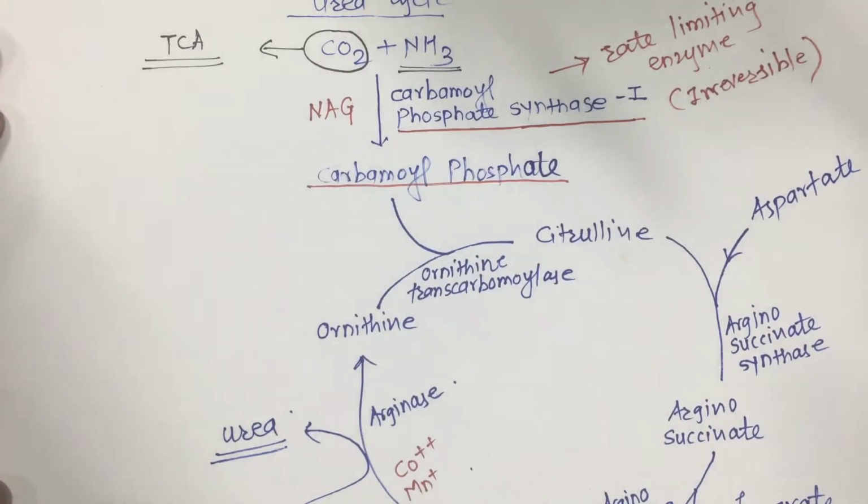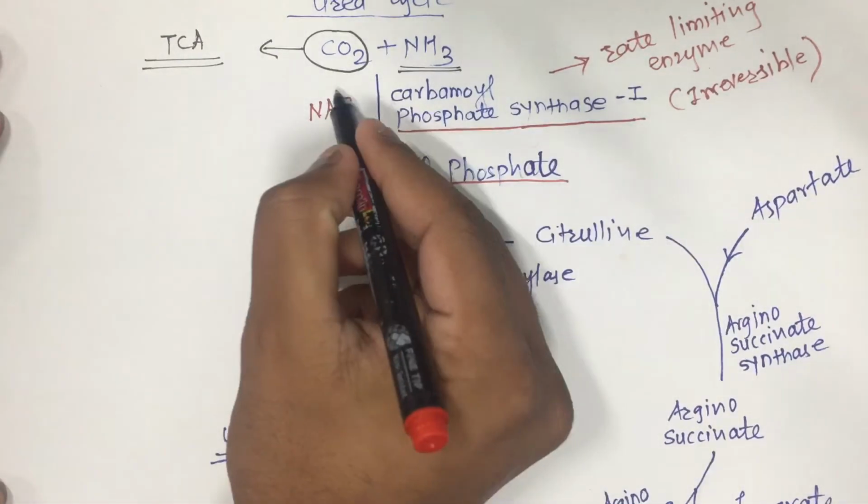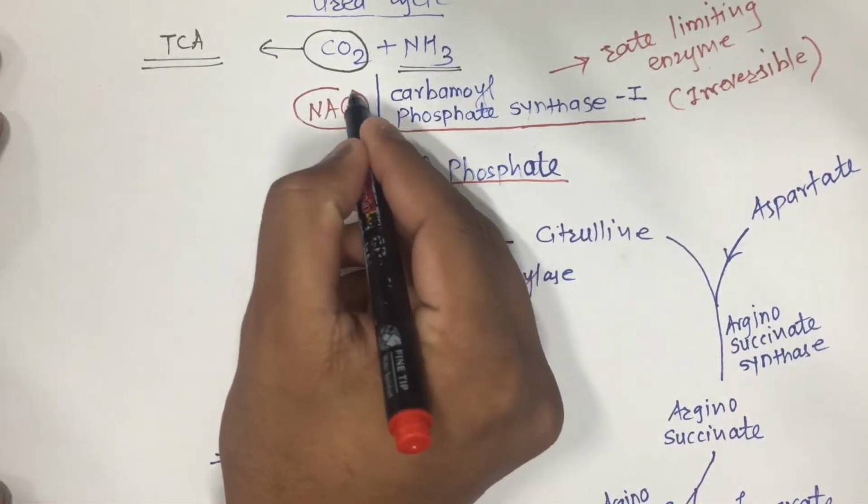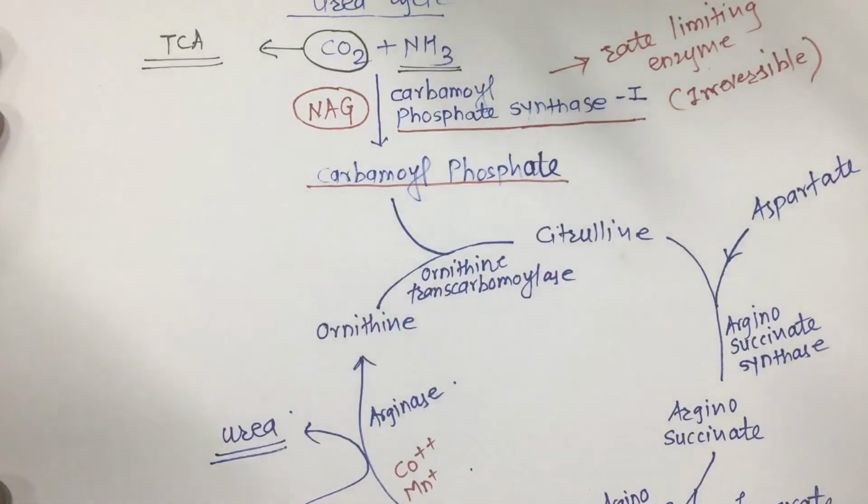So CO2 and NH3 form carbamoyl phosphate in the presence of carbamoyl phosphate synthase 1, but NAG is responsible for the activation of this enzyme. NAG means N-acetyl glutamate, which activates carbamoyl phosphate synthase 1, the rate limiting enzyme in the urea cycle, and the step is irreversible.